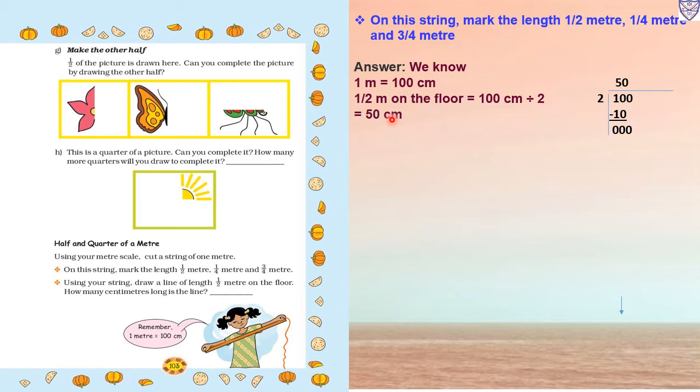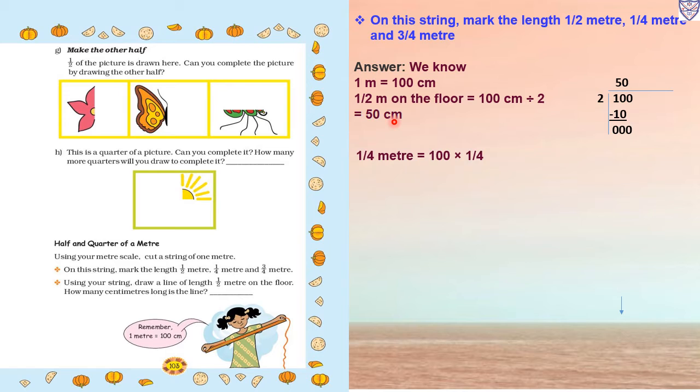See how we will divide. First we will take 10 in the 2 table. When 10 comes, 2 5s are 10. So 10 minus 10 is 0. And then the 0 we will carry down. In the quotient also we will write 0. This means 50 centimeters. So half meter on the string we will mark at 50 centimeters.